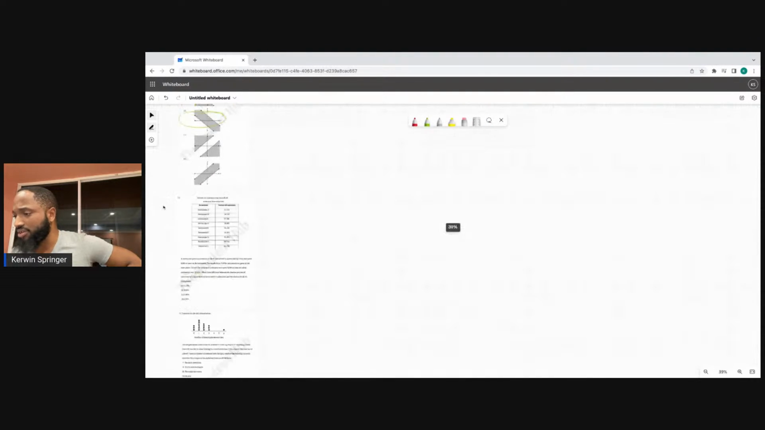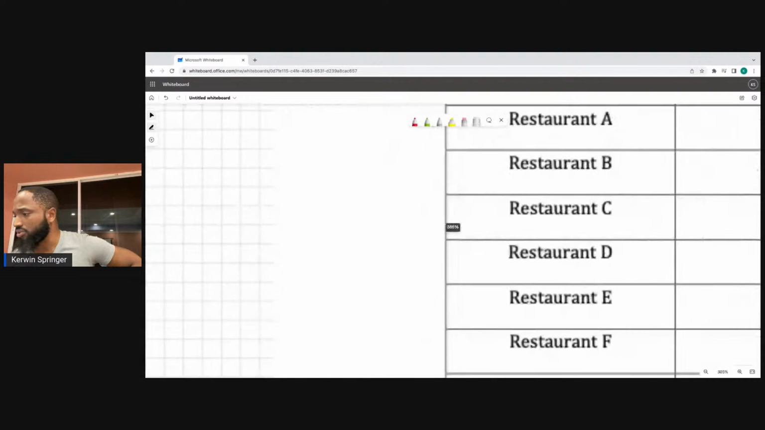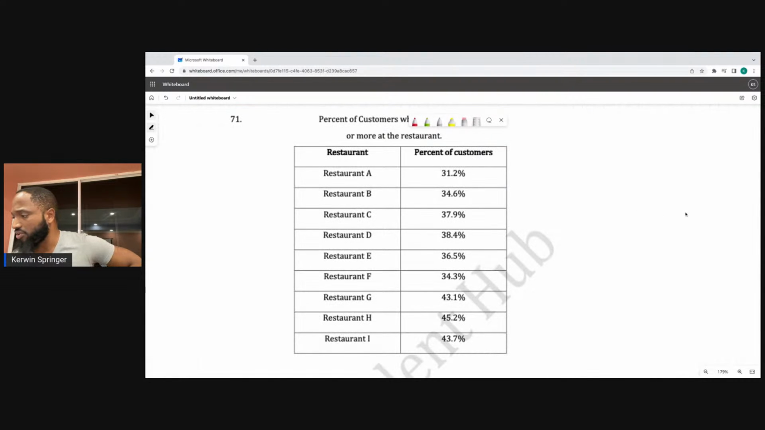How do you find the median? Put in order and cross out. Cross out from the bottom and the top. The 45 is the highest, then 43 and 43, reaching into the middle here. Put all these in order and cross out, and you'll see that 37.9% should be the median in the 9.